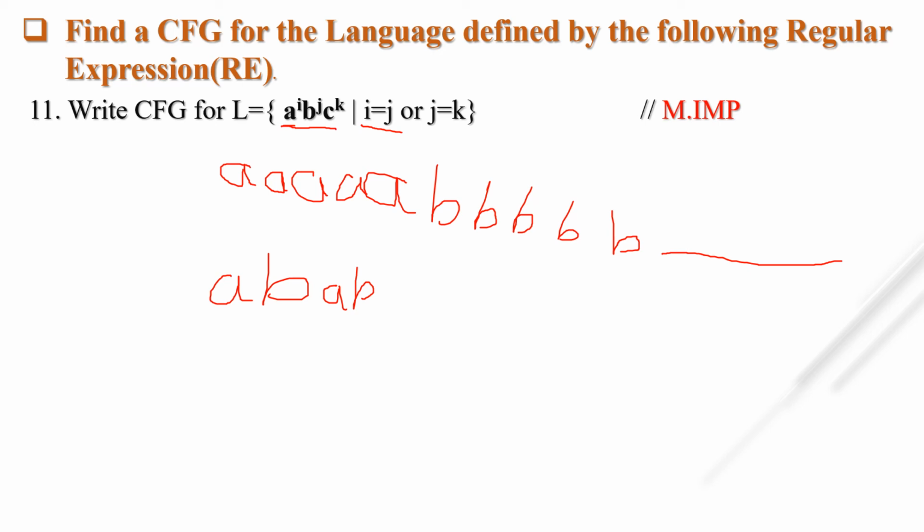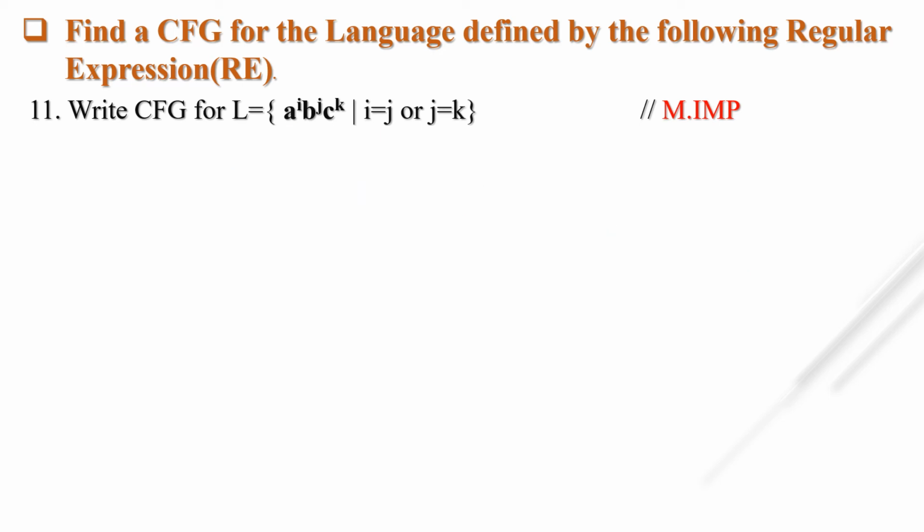So we have to write two CFGs, the first one for i equal to j and the second one for j equal to k. If you are able to write it for i equal to j, it is very simple to write it for j equal to k. Suppose it may be one occurrence of a and b, then it will be easy, that is one time a and one time b, so i equal to j.